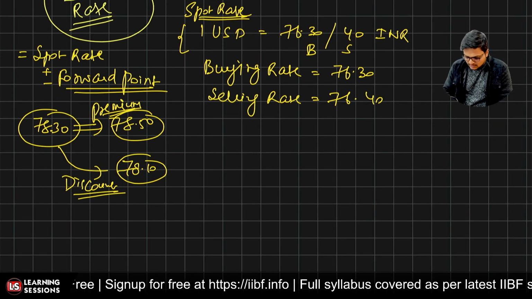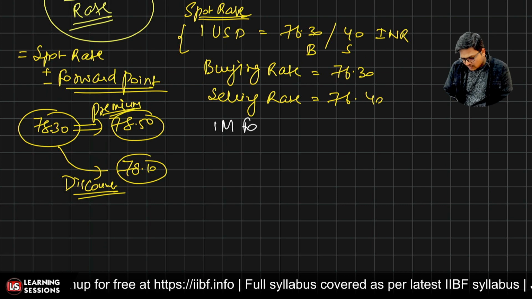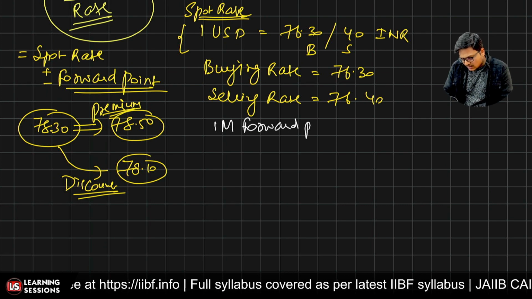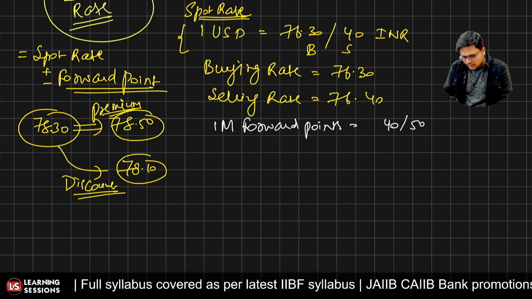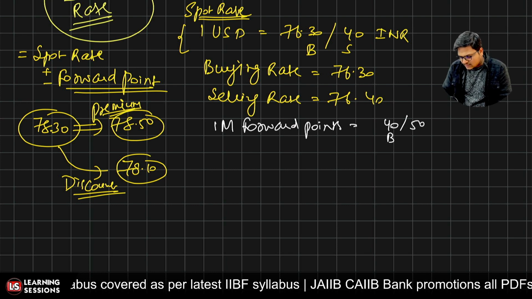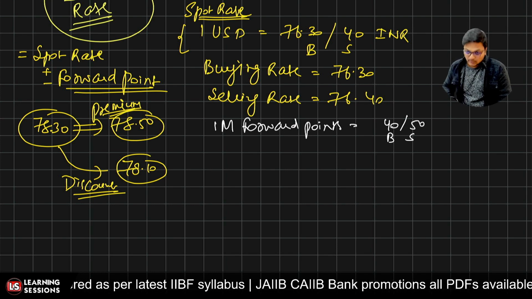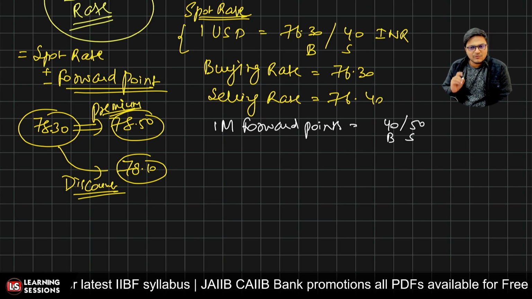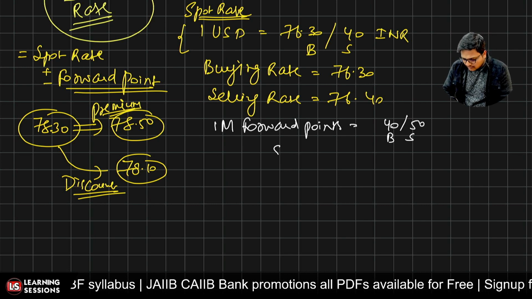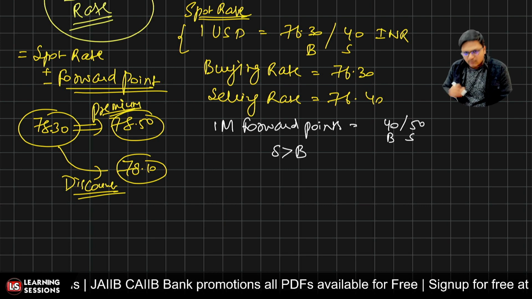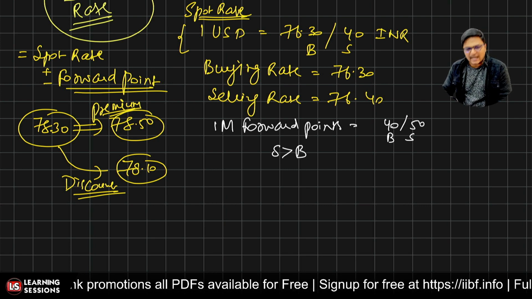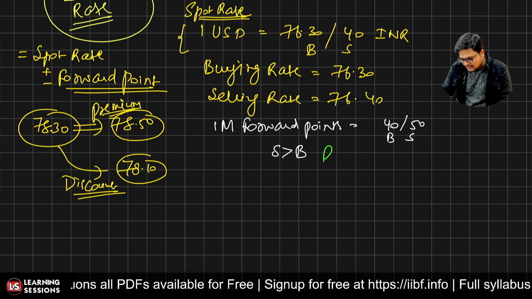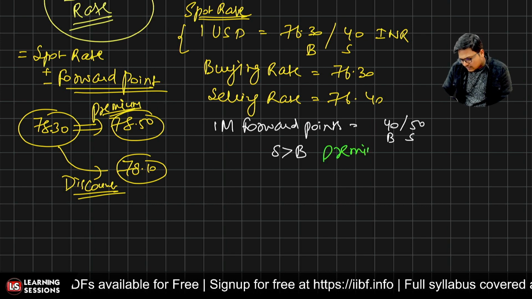Now let's have a look at the factor. Let's say the 1 month forward points are given to you as 40/50. Now these are the buying forward points, and these are the selling forward points. Let me tell you one simple scenario. If the selling forward points are greater than the buying forward points, in that particular scenario, we say that the currency is available at premium.